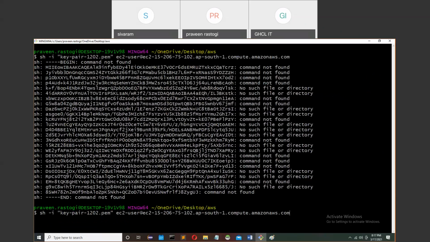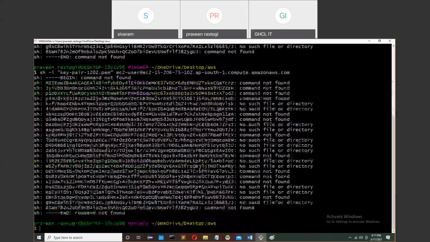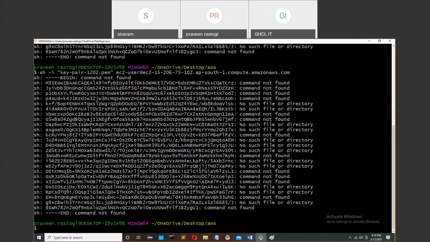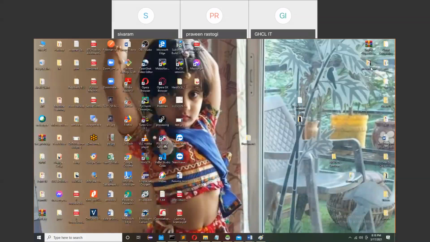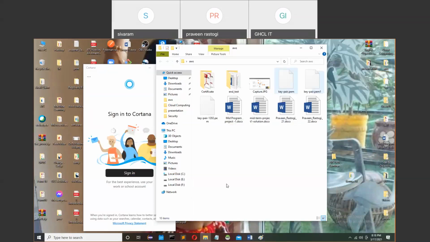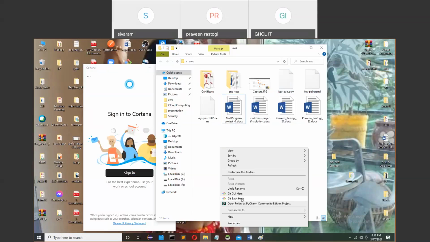The problem. Can I not? ssh minus i. Okay, I'm closing this and opening another. Are you giving the permission of the PEM file? I don't think so.